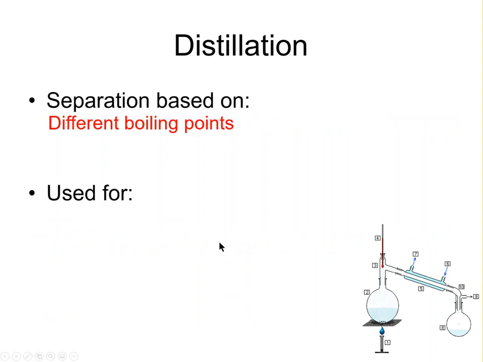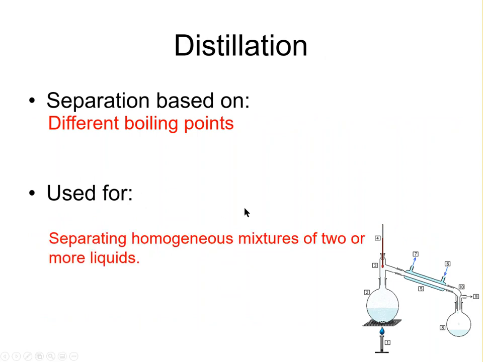All right, finally, distillation is separation based on different boiling points. So let's say I have a homogeneous mixture of two or more liquids. I have to assume that the two liquids have different boiling points. So to distill, we put our mixture of two liquids into a flask and heat it. Whichever liquid has a lower boiling point will begin to boil first. The fumes will travel up the flask and reach this diagonal tube here called a condenser.